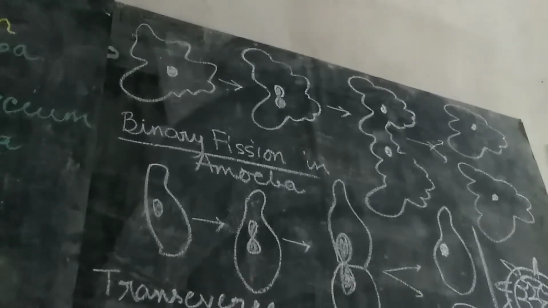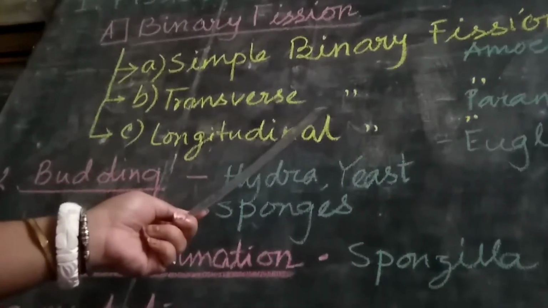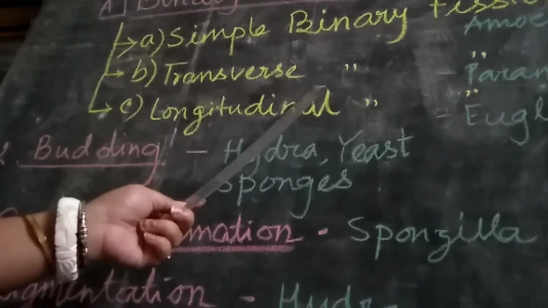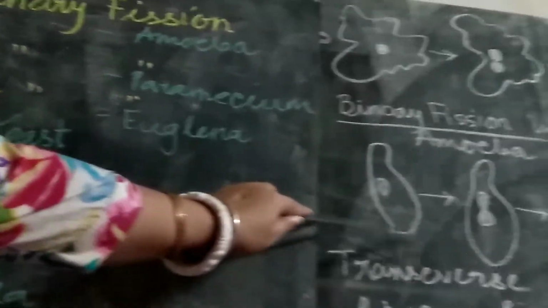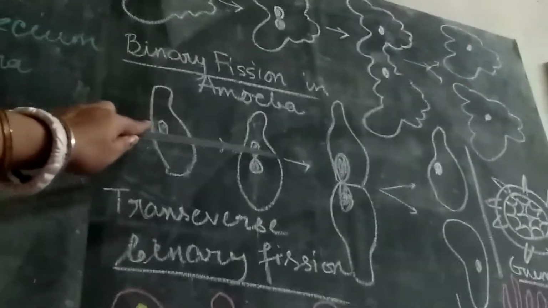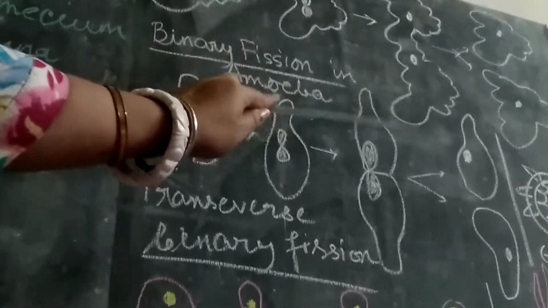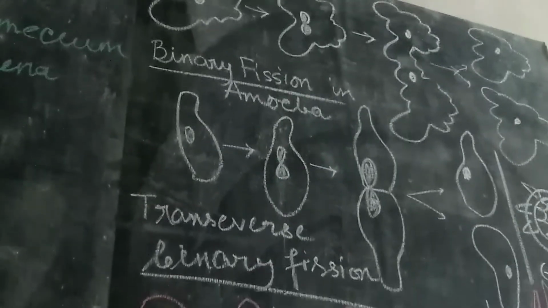That is simple. Now transverse binary fission, when the direction of the division plane is in the transverse axis, in the paramecium. Now see both these: one individual first undergoes nuclear division through the transverse axis, ultimately producing two paramecium, two new individuals.